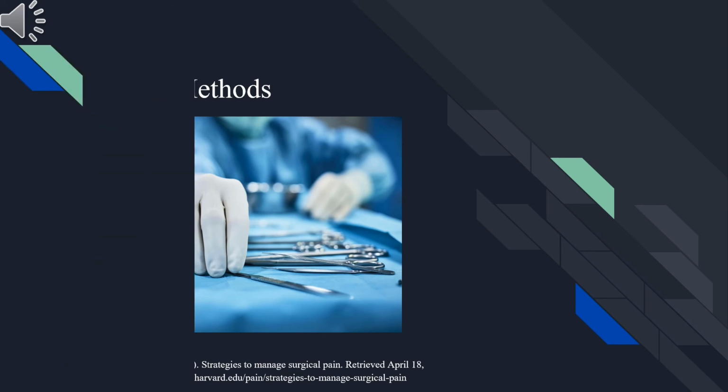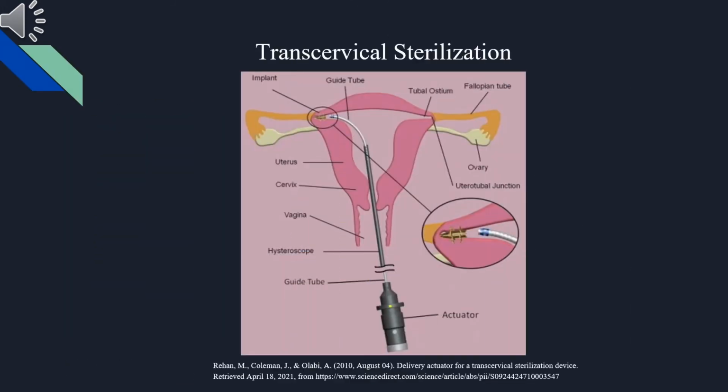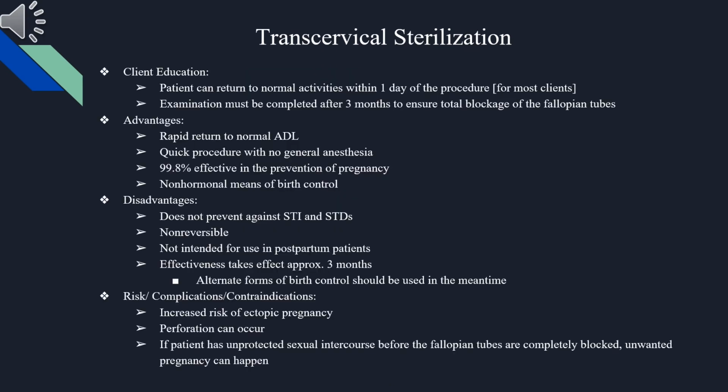Surgical methods. Transcervical sterilization includes the insertion of an implant in the lumen of each fallopian tube, as seen below. It is important to educate the client that they can return to normal activities within 1 day of the procedure. An examination must be completed after 3 months to ensure total blockage of the fallopian tubes.